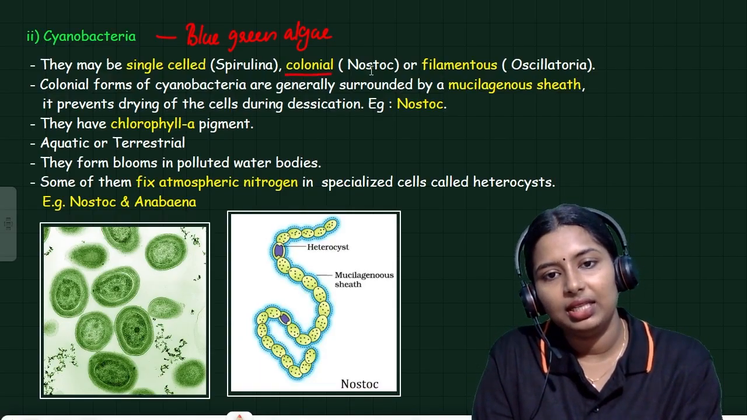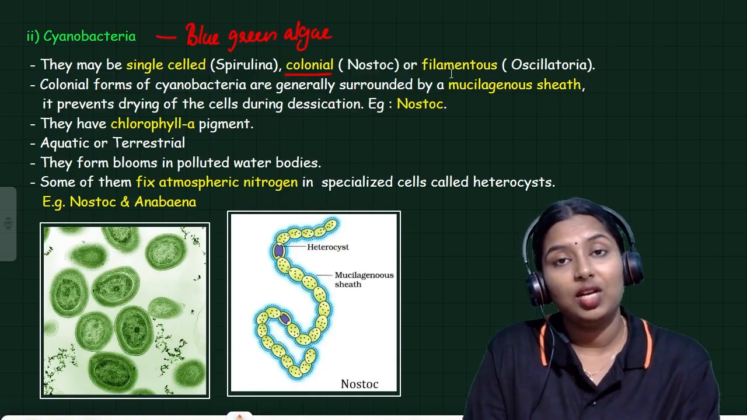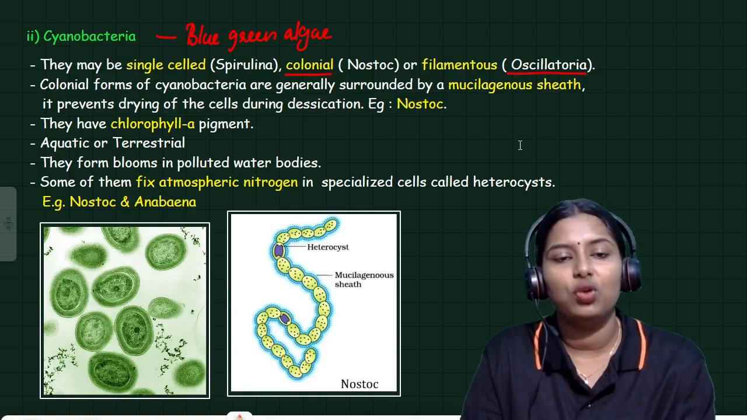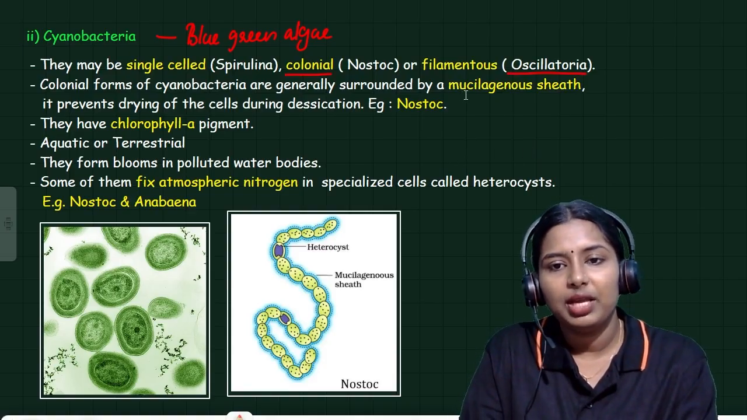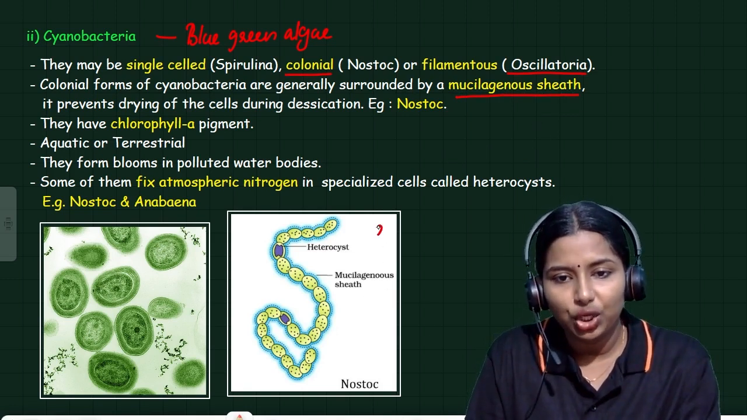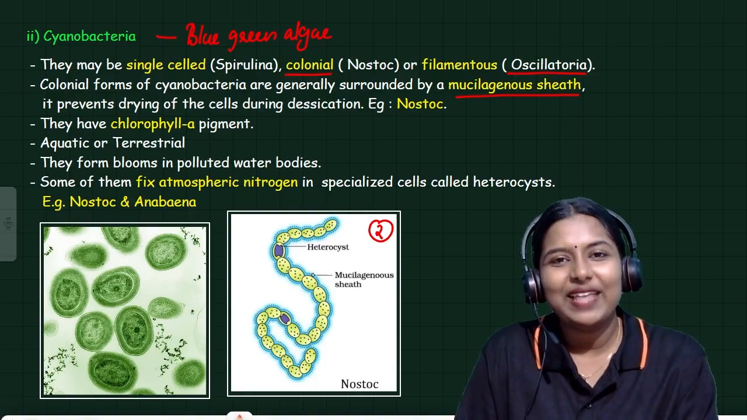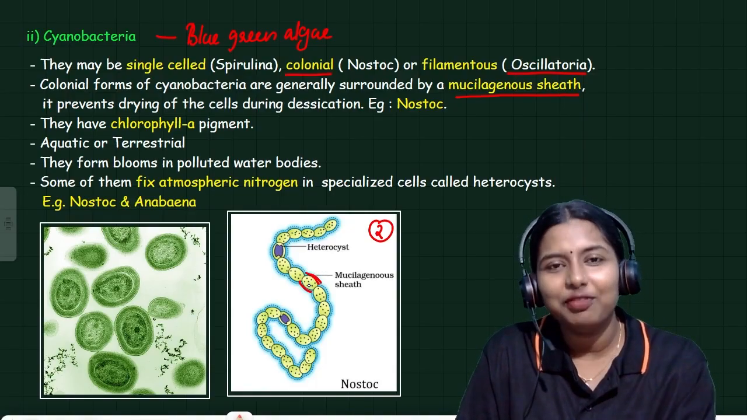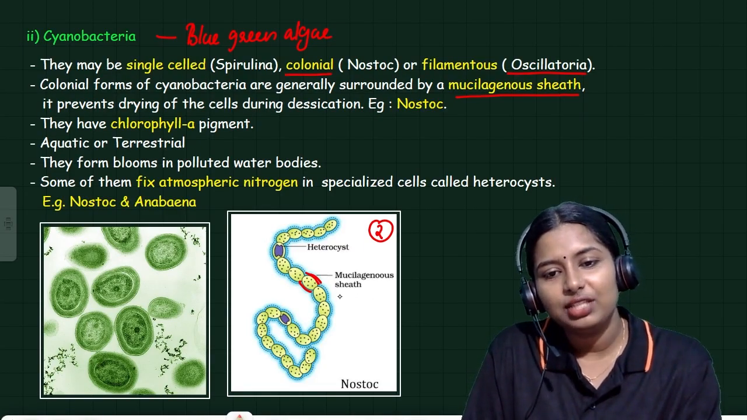They can also be seen in colonies. Colonial forms, for example nostoc. And filamentous cyanobacteria are there, and Oscillatoria is one example for it. Colonial forms of cyanobacteria are generally surrounded by a mucilaginous sheath. So, look into this picture too. Here we can see the outer mucilaginous covering. This is called the mucilaginous sheath.